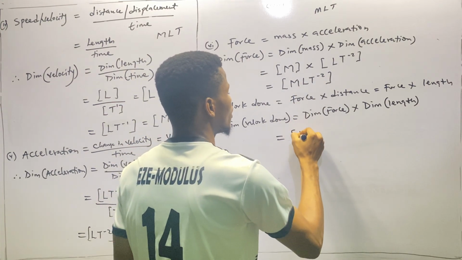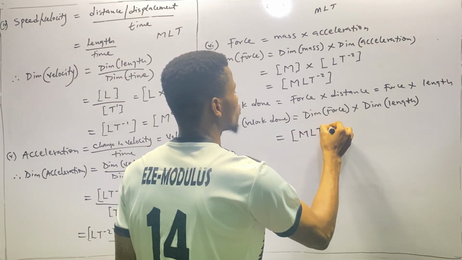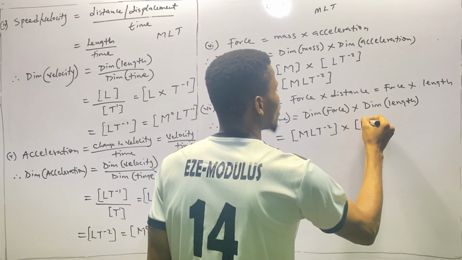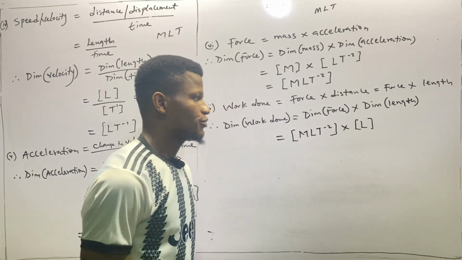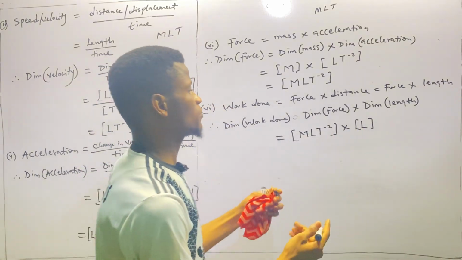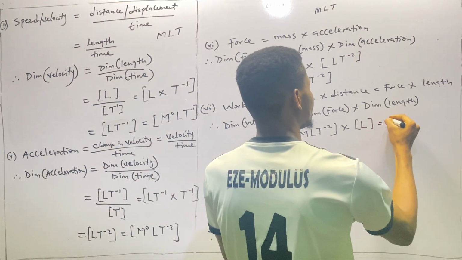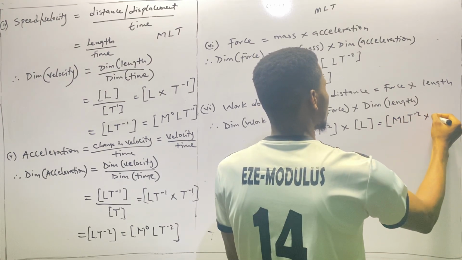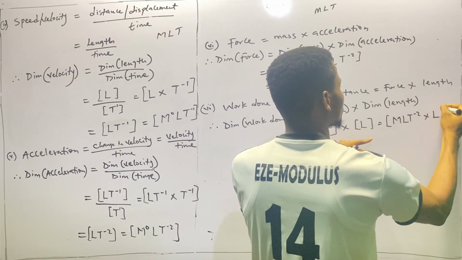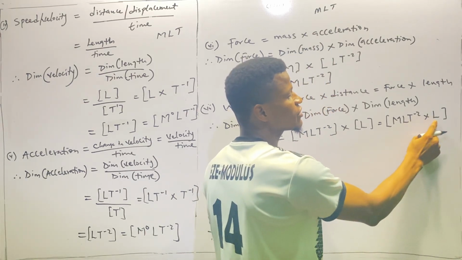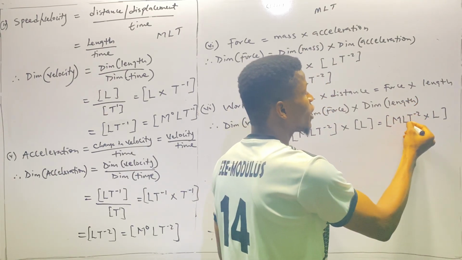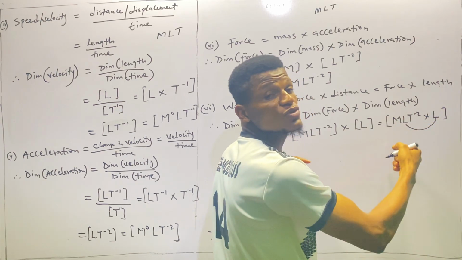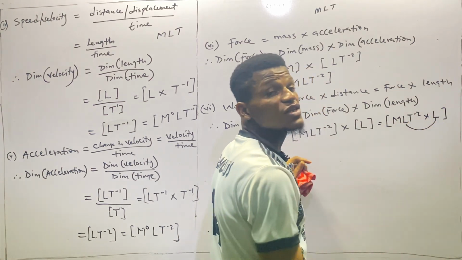So we have MLT raised to the power minus 2, then multiply by dimension of length, which is capital L. Now we open the bracket and multiply everything. We have MLT raised to the power minus 2 times L. Because we have L here already, L times L is L squared.